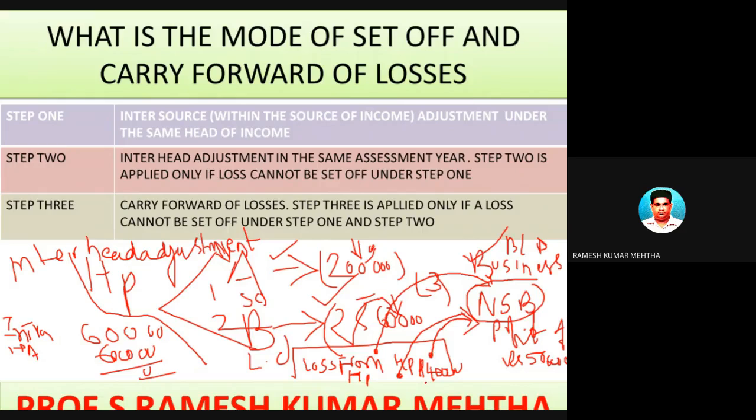The rule says that under inter-head adjustments, a loss of 1,40,000 can be set off against a profit of 5 lakh rupees. So 5 lakhs minus 1,40,000, eventually the income to the assessee for the financial year 2019-20 could be 3,60,000 rupees. So this is the meaning of the concept inter-head adjustments.